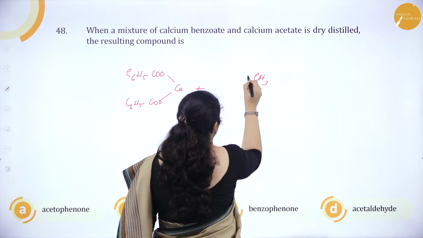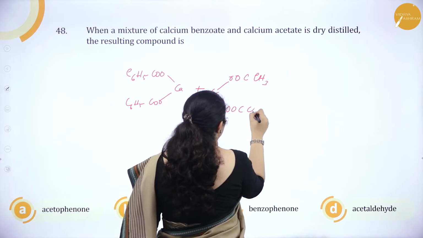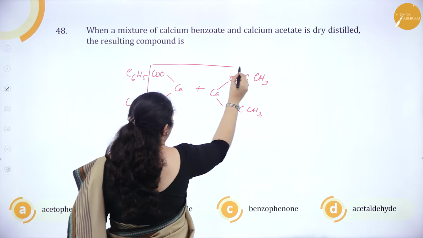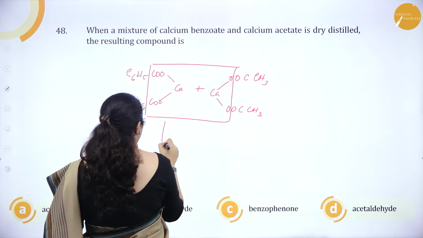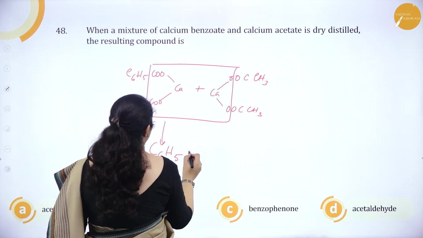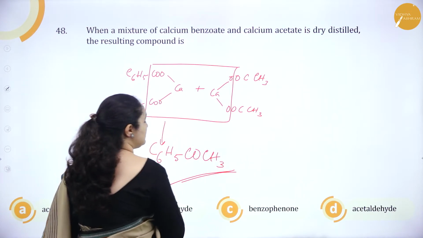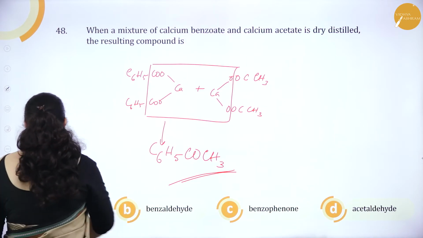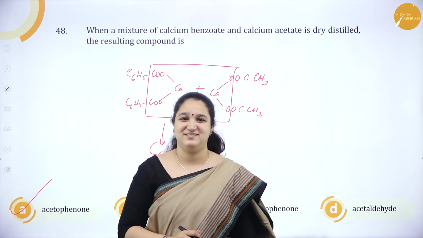So it is (CH3COO)2Ca. Dry distilled, the product formed is C6H5COCH3. What is this? This is acetophenone. So option A, acetophenone is the correct answer.